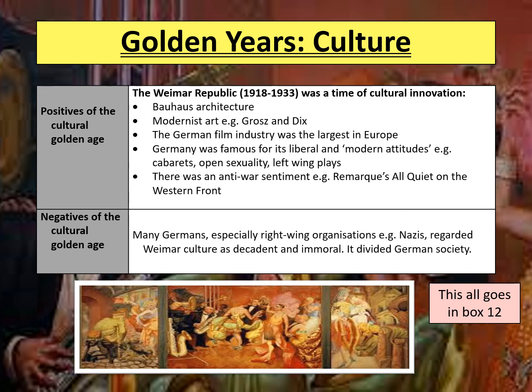The final section is about how there was also a bit of an anti-war sentiment. I've already talked about that kind of being present in modern art, but also within the book by Remarque, who basically had written the book called All Quiet on the Western Front. Now, this book was published in 1929, and it basically was about criticising World War I. So again, that wouldn't really appeal to those people that wanted to glorify war in some way. So they're the positives. To be honest, overall, it's about seeing culture as being more open-minded, much more modern, and that is generally how things began to change.